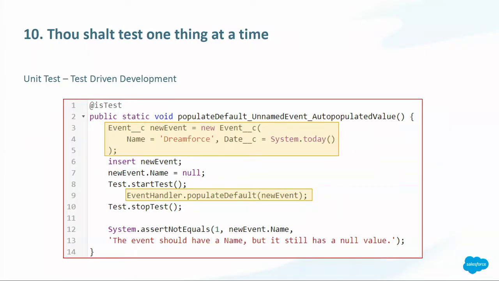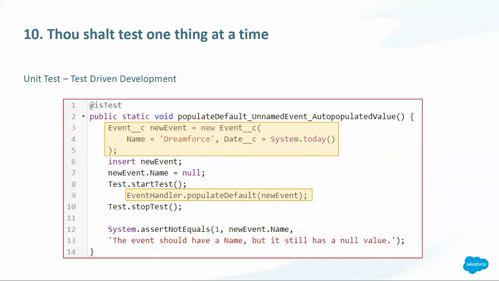And the last commandment is, thou shalt test one thing at a time. This comes from the fact that the Apex tests that we are writing in our classes are unit tests. We have different levels of testing, for example integration or system, but these ones are unit tests. And we can get very useful ideas from test-driven development, which tell us that every time we create a test method, this test method has to test just one thing in our system, not many related ones. It's just one specific functionality of our system.